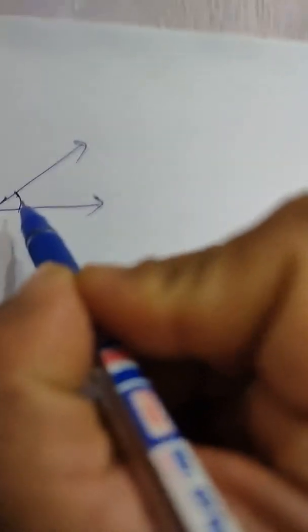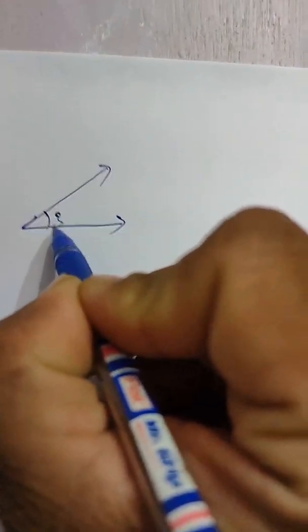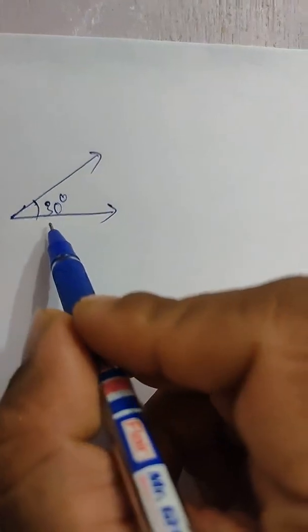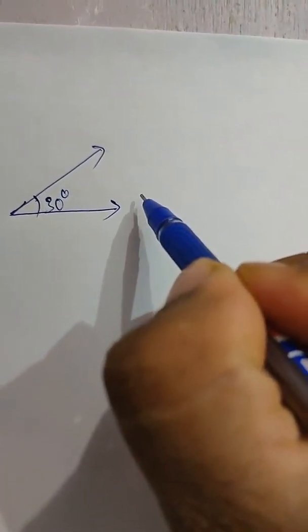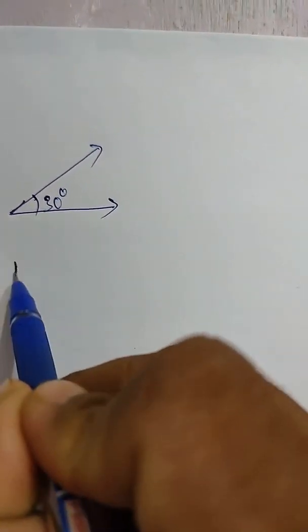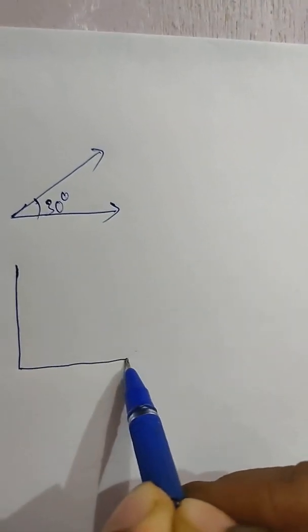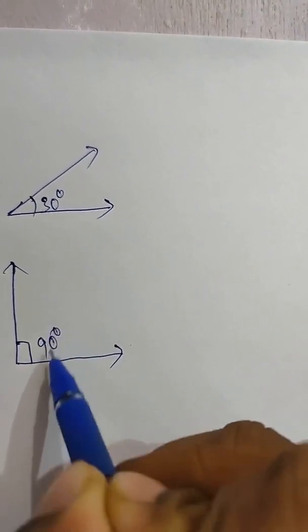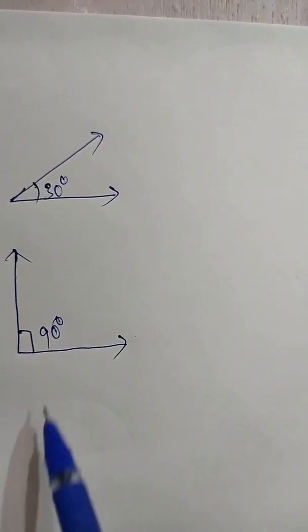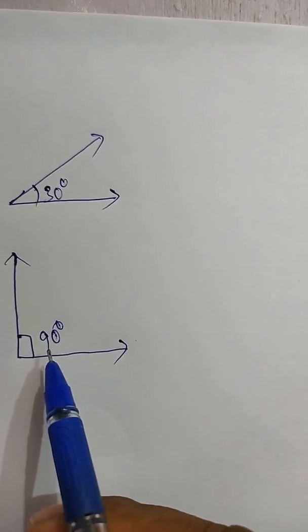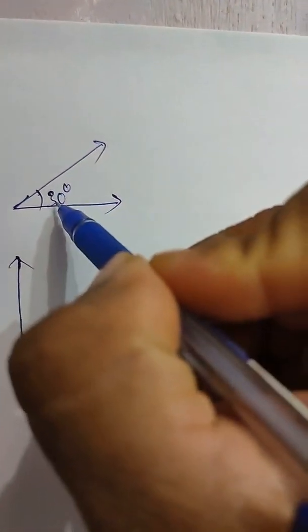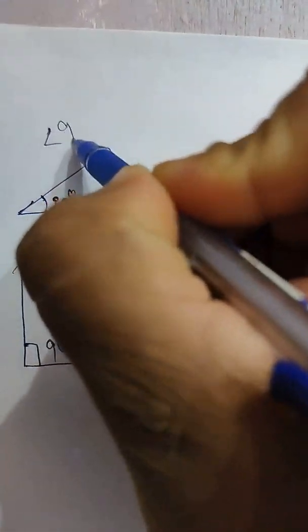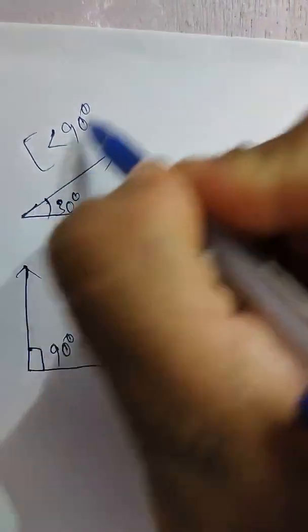Here we formed 30 degrees. This 30 degrees we call an acute angle. This is a right angle. If the angle is 90 degrees, we call it a right angle. If the angle is less than 90 degrees, like 30 degrees, we call it an acute angle.